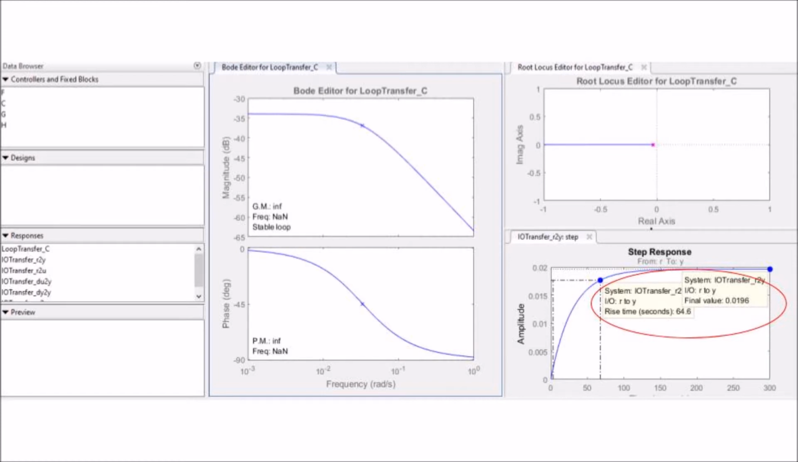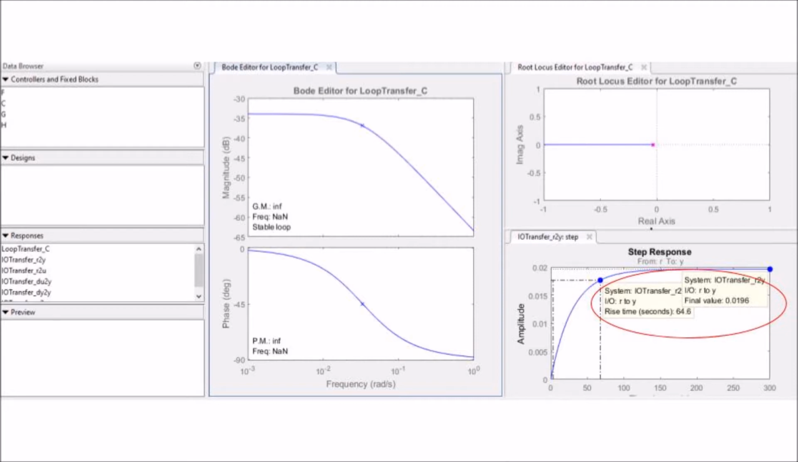Here we can see the Bode plot of the open loop plant, which is stable since our root locus on the right only has poles in the left-hand plane. In the Bode plots, we can see that we currently have a gain of about -33, which is what we expected since our low frequency term is 1/50, and 20 log 1/50 is about -33 decibels.